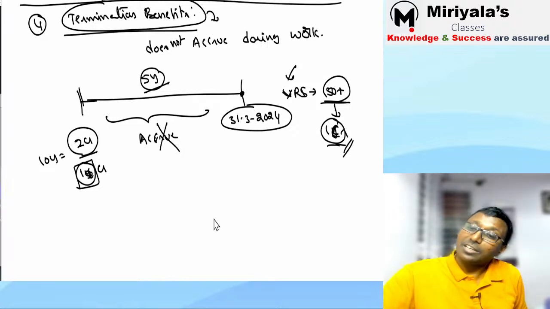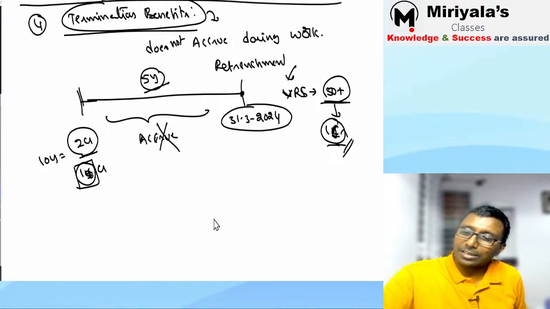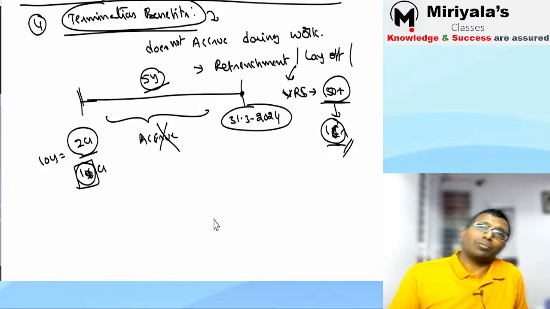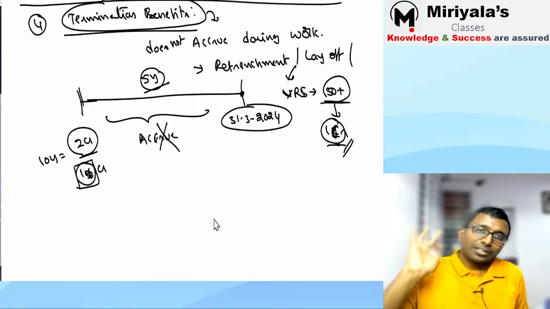Sometimes what happens? Retrenchment. You must have heard this word retrenchment in the income tax. What is retrenchment? Layoff. That's all, nothing else. Nowadays you must have heard this layoff. Company will just throw you out. Google, Amazon, almost all big companies, thousands of employees have been removed. That is a different concept.